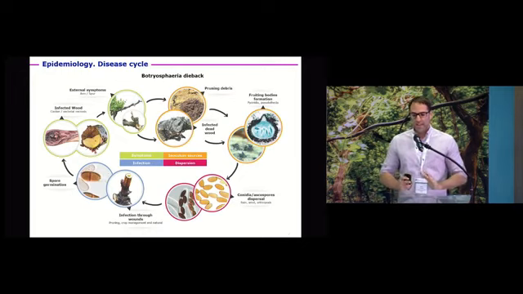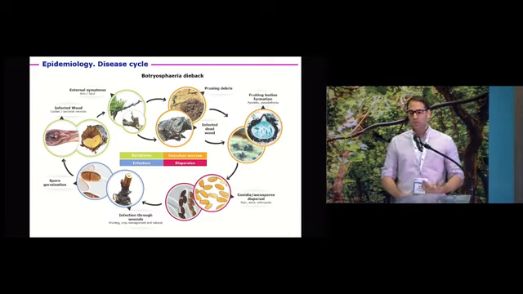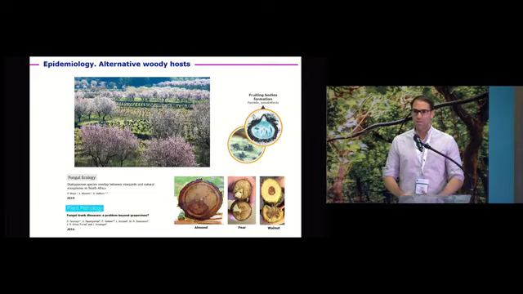So let's think that it's almost impossible, or really difficult, to remove all the pruning debris and infected dead wood from our vineyards. So the pathogen will continue the disease cycle, and an additional factor that makes this pathosystem more complex is that these pathogens can also infect alternative woody hosts. Here you have some examples of GTDs, or trunk diseases, affecting almond, pear, and walnut.